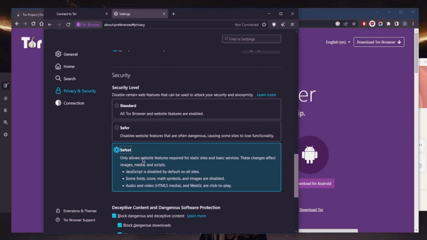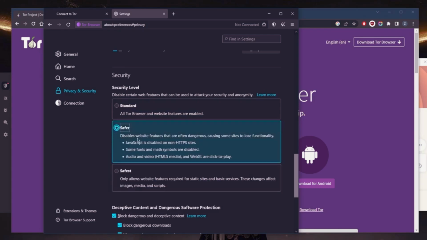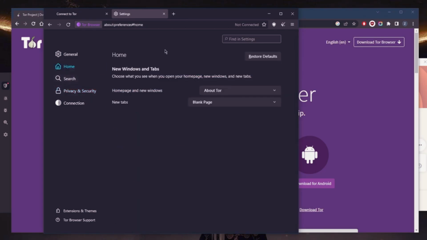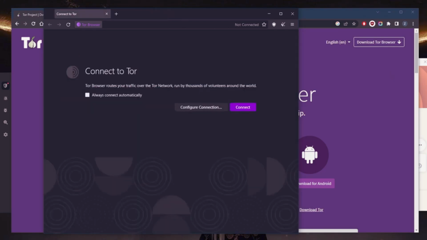And so to disable JavaScript, simply go from standard mode to safest mode. And this will make sure that the JavaScript is disabled by default on all sites. By the way, safer mode will also disable JavaScript, so yeah, in case you don't want to go with the safest. Also, make sure that the block dangerous and deceptive content is ticked so that you can avoid all of that. So that would be pretty much it for the second tip.